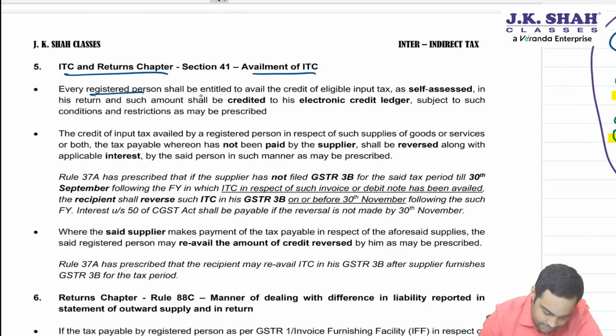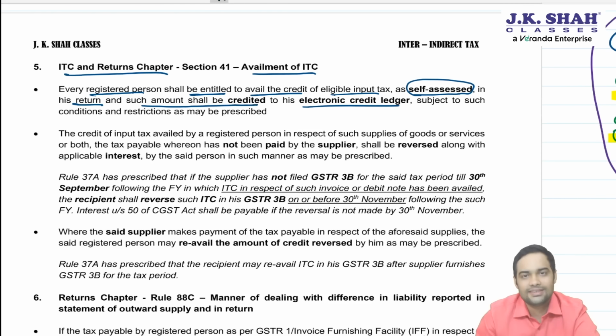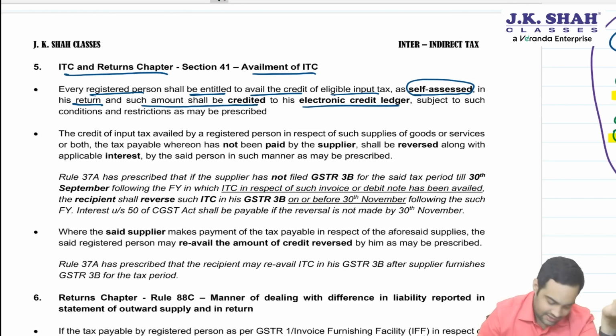Every registered person shall be entitled to avail the credit of eligible input tax as self-assessed in his return, and such amount shall be credited to his e-credit ledger, subject to conditions and restrictions as may be prescribed. So at present, self-assessed, you can avail ITC that point of time.